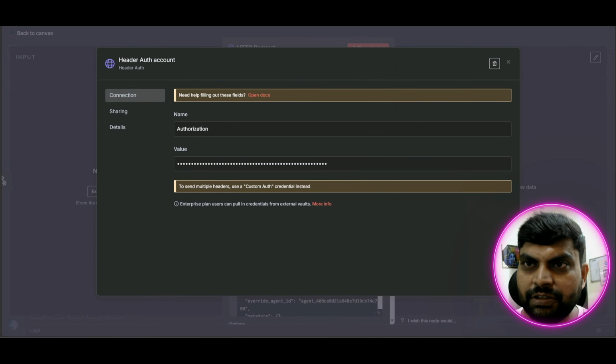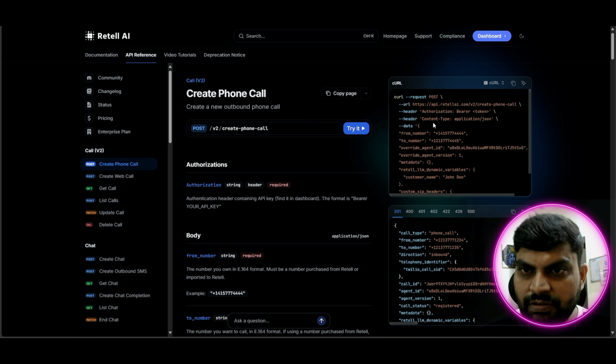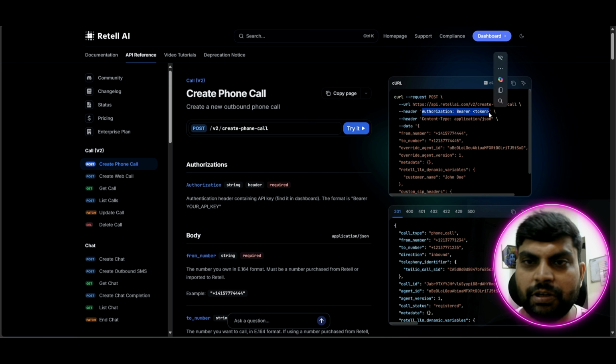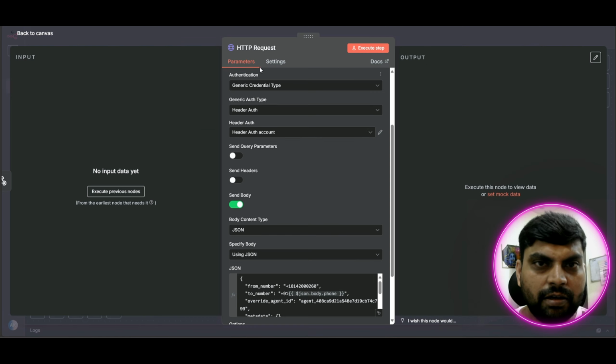In this API, you can see this is header authentication: content type, application JSON. Okay, this is the header authentication, authorization, bearer token. So how we do it in n8n is that you can select header authentication.